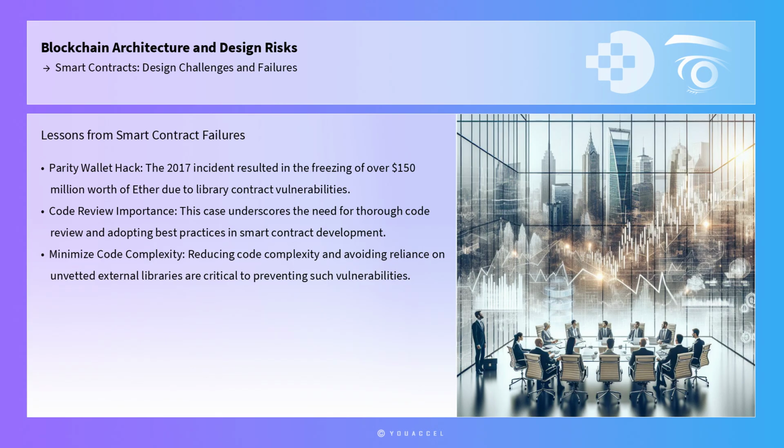Case studies of smart contract failures provide invaluable lessons for practitioners. For instance, the Parity Wallet hack of 2017, which resulted in the freezing of over $150 million worth of Ether, highlights the risks associated with library contract vulnerabilities. In this case, a vulnerability in the Parity multi-signature wallet library allowed an attacker to gain ownership of the wallet contract and subsequently lock users' funds. This incident underscores the importance of thorough code review and the adoption of best practices in smart contract development, such as minimizing code complexity and avoiding reliance on external libraries without proper vetting.